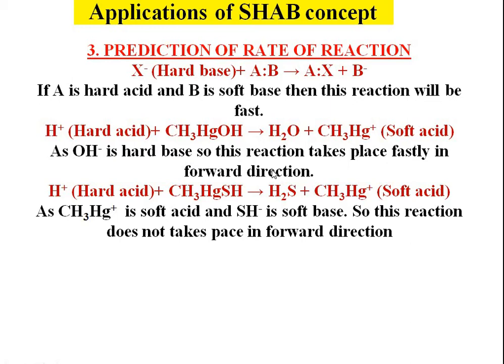According to the soft and hard acid base concept, a hard acid has a tendency to combine with a hard base and a soft acid has a tendency to combine with a soft base. In the first example, the forward reaction is favorable, a fast reaction, because the hard acid will combine with the hard base OH. While in the second example, the forward reaction is not favorable because hydrogen ion is a hard acid and SH is a soft base. A hard acid has no tendency to combine with a soft base in this reaction, so the forward reaction does not take place.